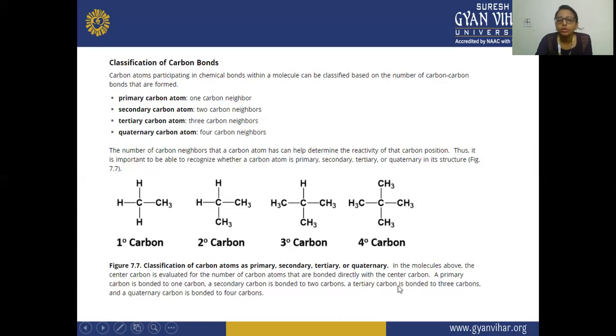So for the classification in the molecule above, the center carbon is evaluated for the number of carbon atoms that are bonded directly with the center carbon. A primary carbon is bonded to one carbon, the secondary carbon is bonded to two carbons, the tertiary carbon is bonded to 3 carbons, and the quaternary carbon is bonded to 4 carbons.